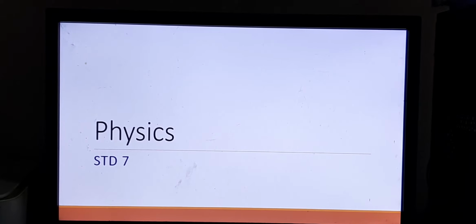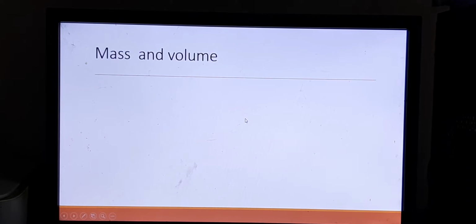Hello, dear students. We continue with our lesson measurement. Now we come to mass and volume. We have already learnt about what is mass and volume. So we are just recapping what we have learnt.